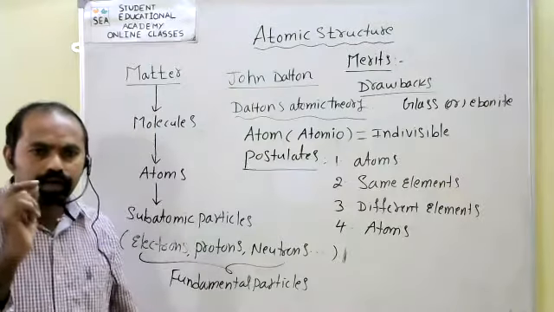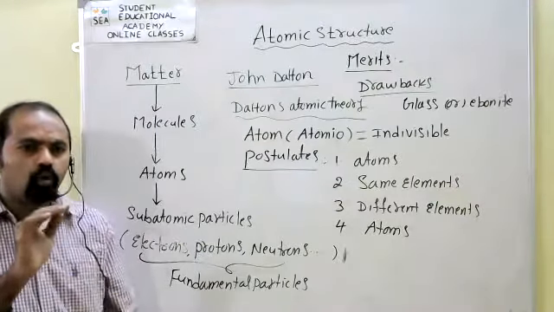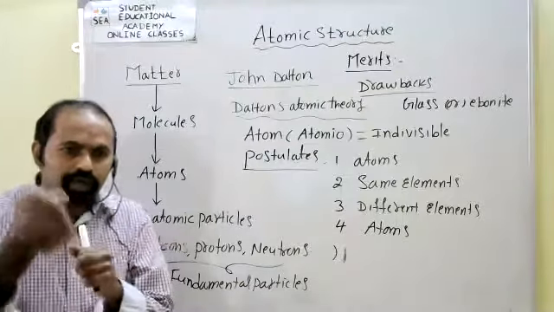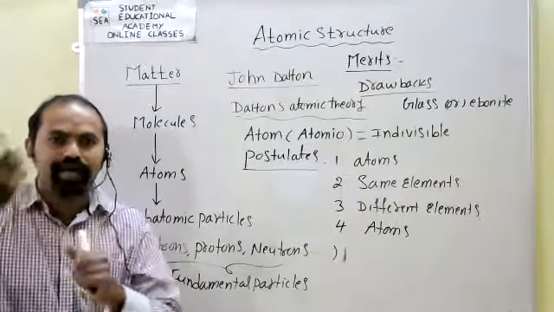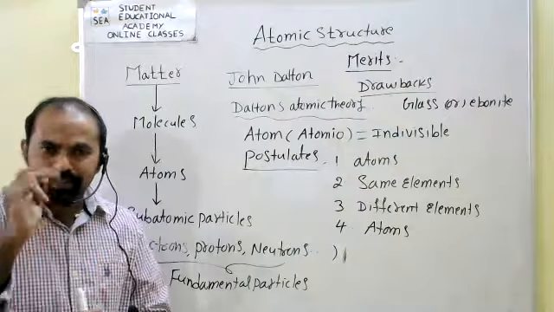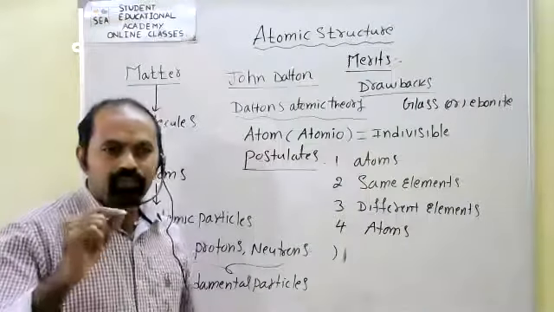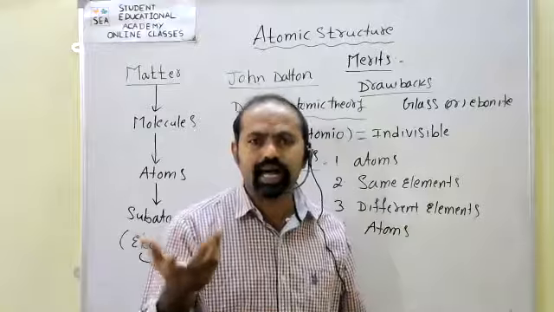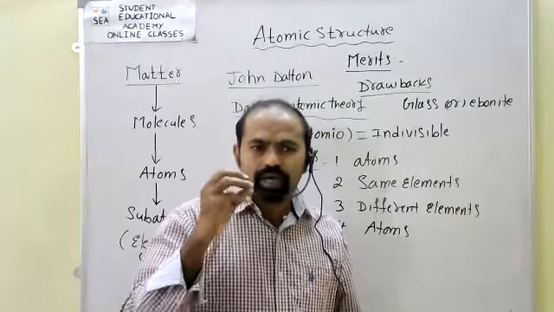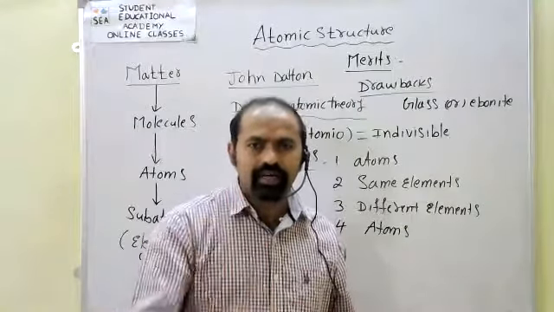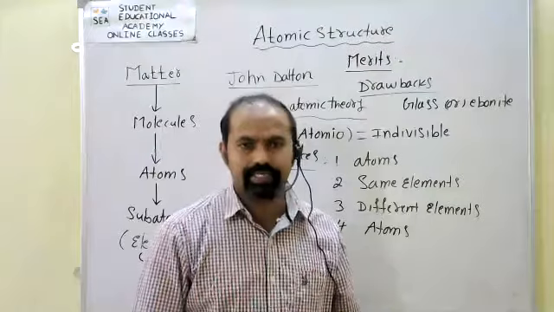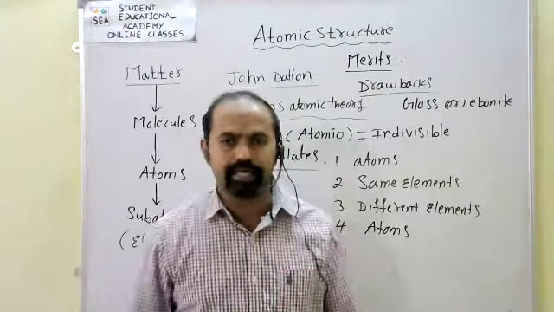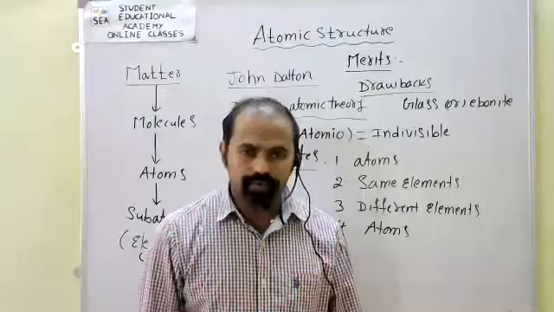Second, it could not explain how atoms of different elements differ from one another and combine with one another. And third, it fails to explain experiments like glass or ebonite rubbed with silk or fur generating electricity. These are all drawbacks in Dalton's atomic theory.